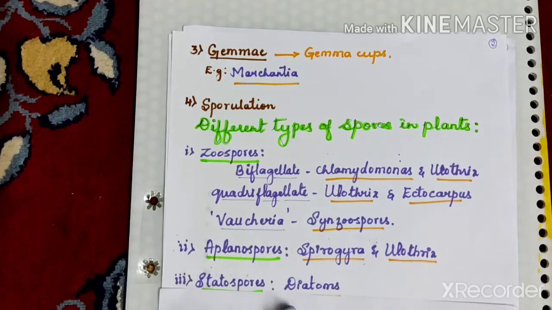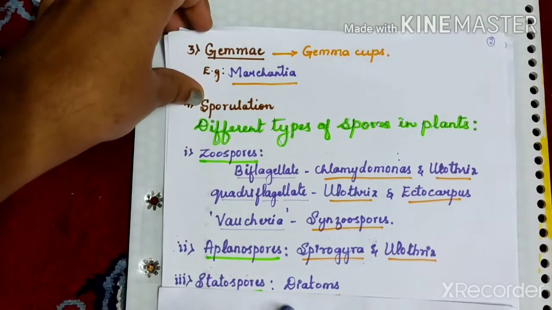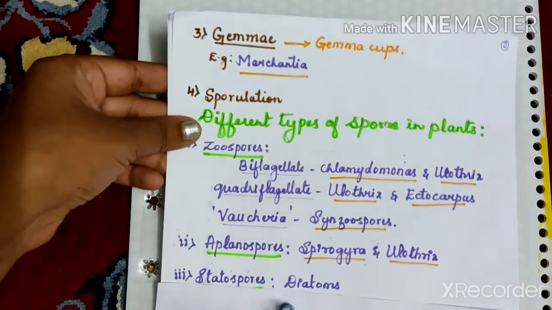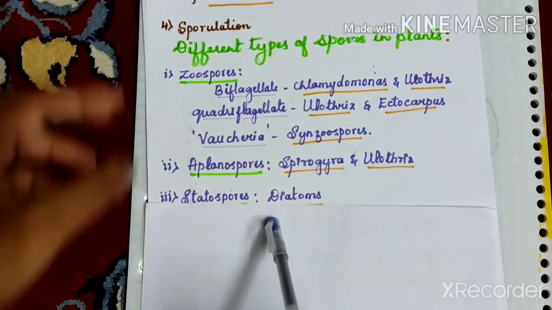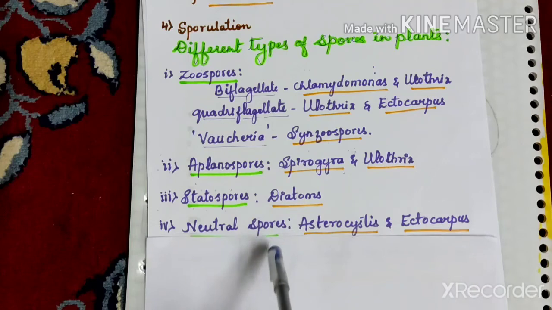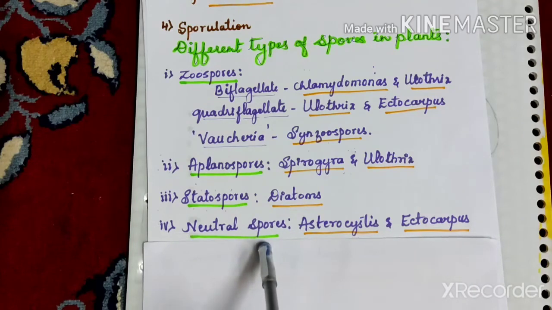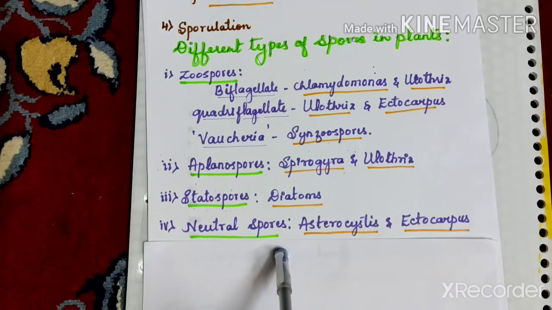The next type of spore is the statospore. Statospores are thick-walled spores formed in diatoms; their wall may be smooth or variously ornamented. The next type of spore is the neutral spores. In certain algae, the protoplast of the vegetative cell.